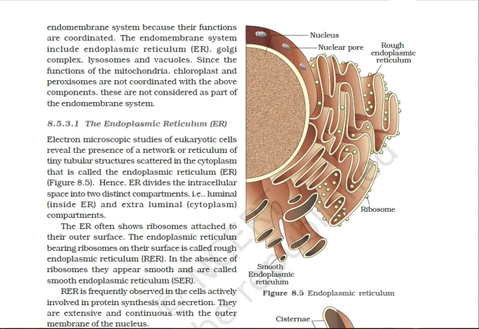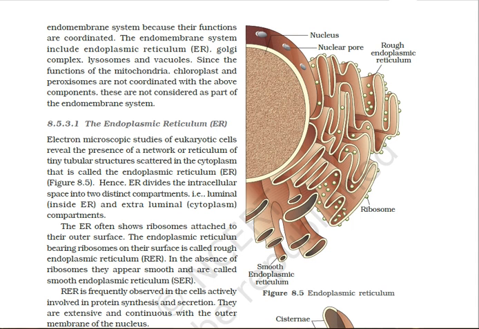Then there are a few differences between SER and RER. SER does not bear ribosomes, whereas RER bears ribosomes. SER mainly consists of tubules and vesicles, whereas RER consists of cisternae and tubules. Ribophorin proteins for the attachment of ribosomes are absent in SER, whereas ribophorin proteins are present in RER.